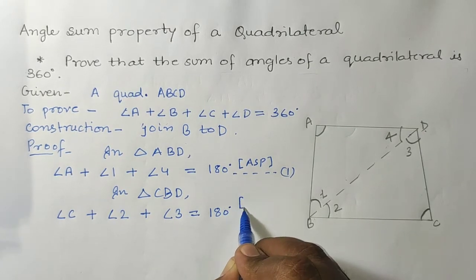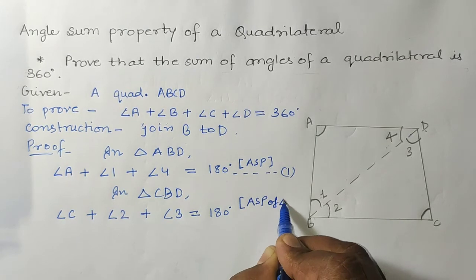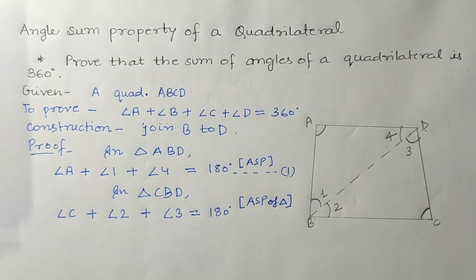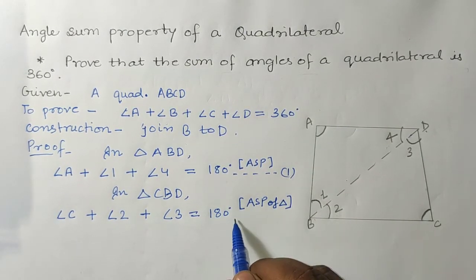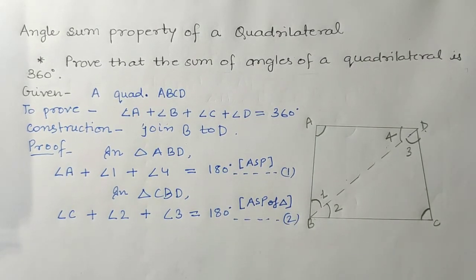The reason is the same, the angle sum property of a triangle. Suppose this is equation number 2. See, in this triangle also, angle 2 plus angle C plus angle 3 is equal to 180 degrees.